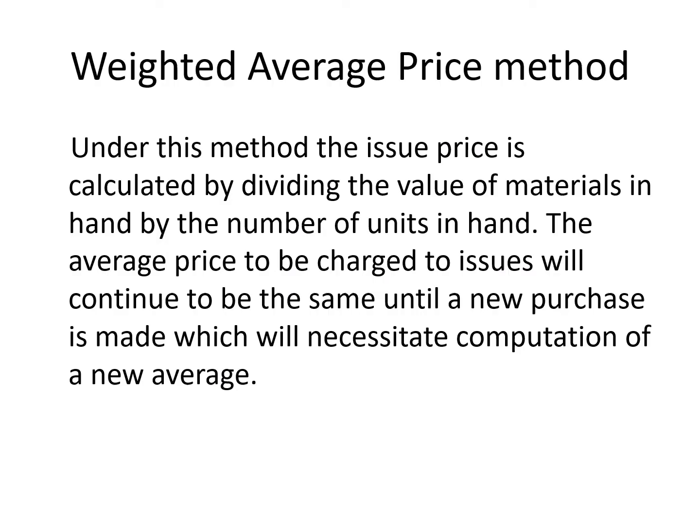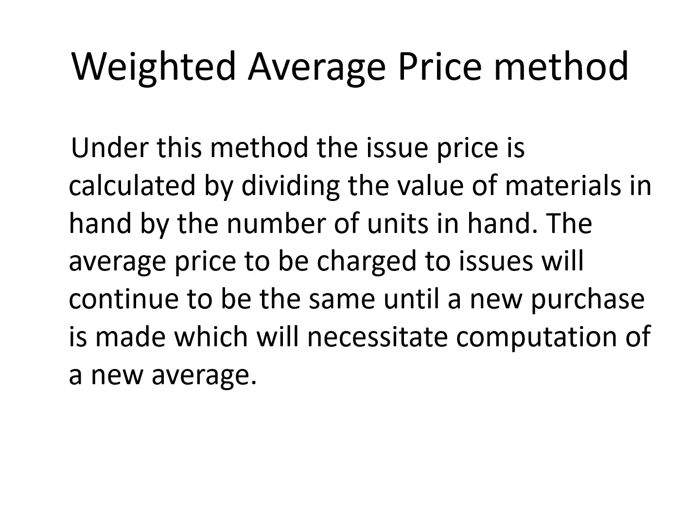And after this, the last method is weighted average price method. Under this method, the issue price is calculated by dividing the value of materials in hand by the number of units in hand. The average price to be charged to issues will continue to be the same until a new purchase is made, which will necessitate computation of a new average.